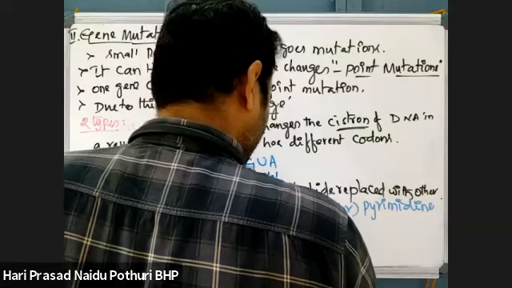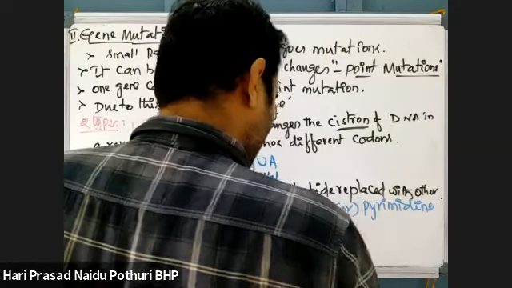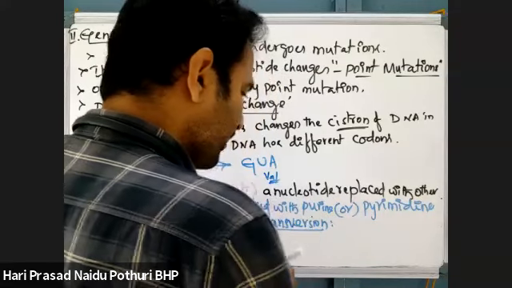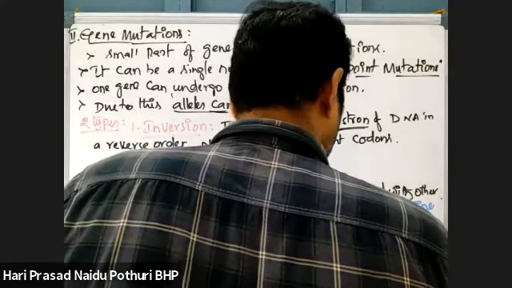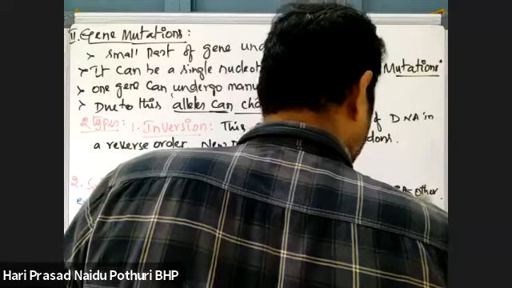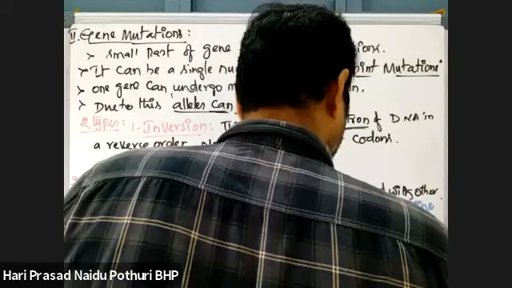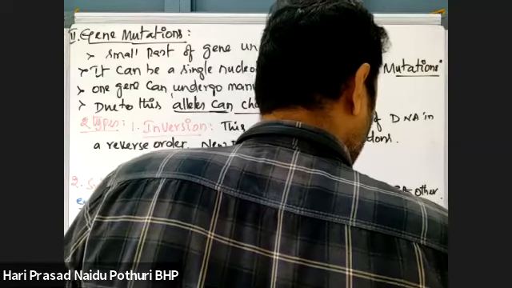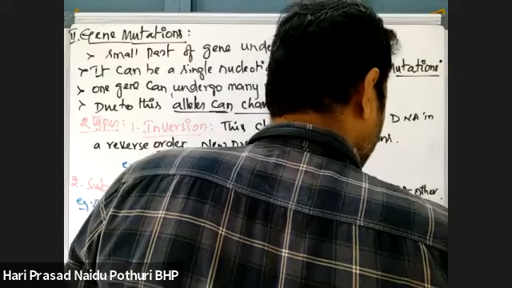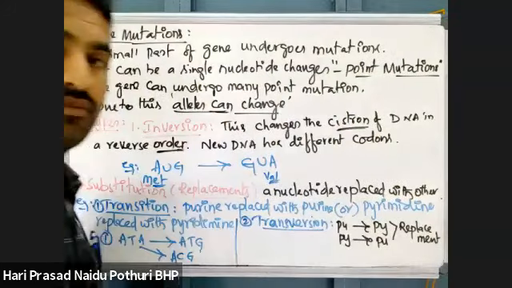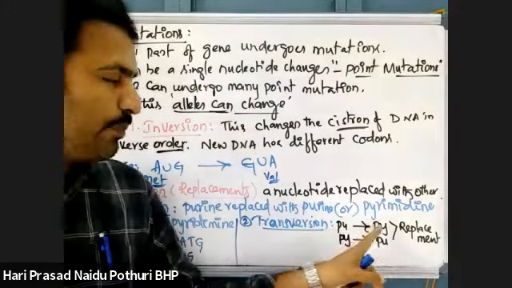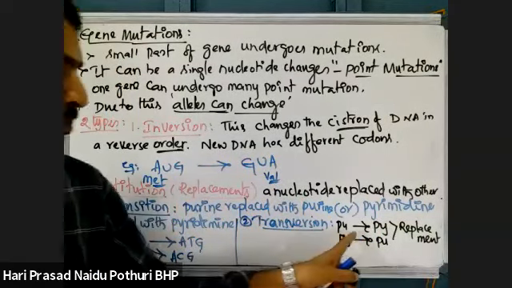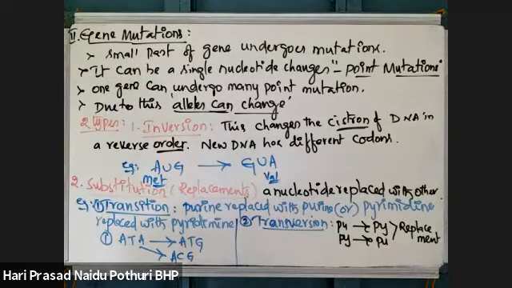Transversion. Here transversion is a purine replaced with a pyrimidine, or a pyrimidine replaced with a purine. If a purine is replaced with a pyrimidine or a pyrimidine is replaced with a purine, then it is called a transversion.